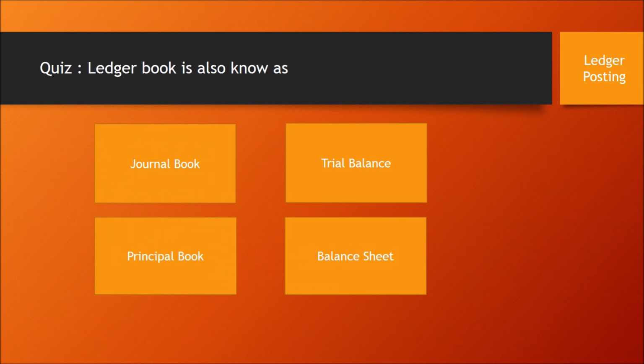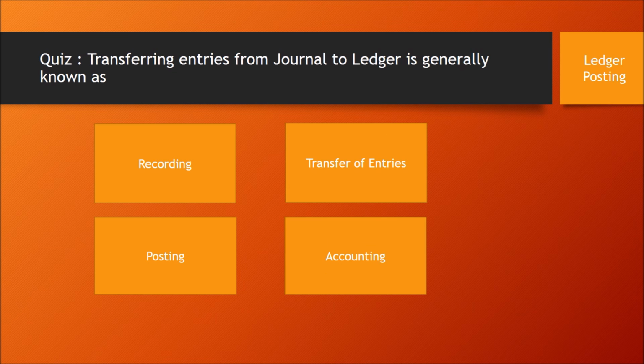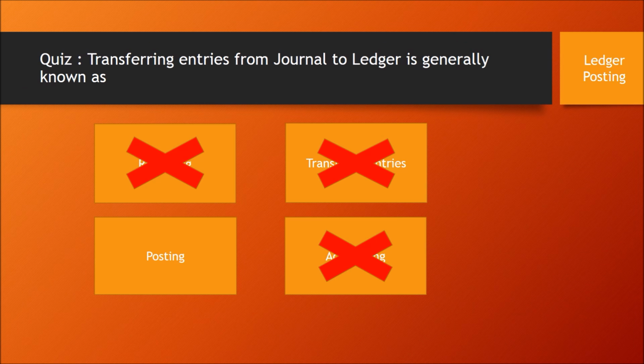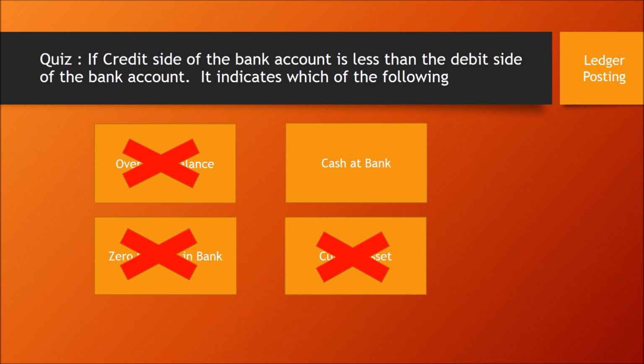Let us have some quiz questions. Ledger book is also known as principal book. Transferring entries from journal to ledger is generally known as posting. If the credit side of the bank account is less than the debit side of the bank account, it indicates which of the following? So the debit side is more, which means cash at bank.